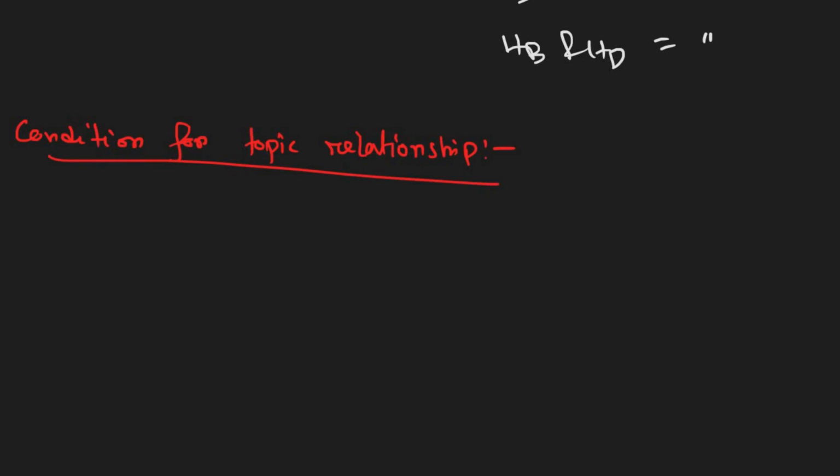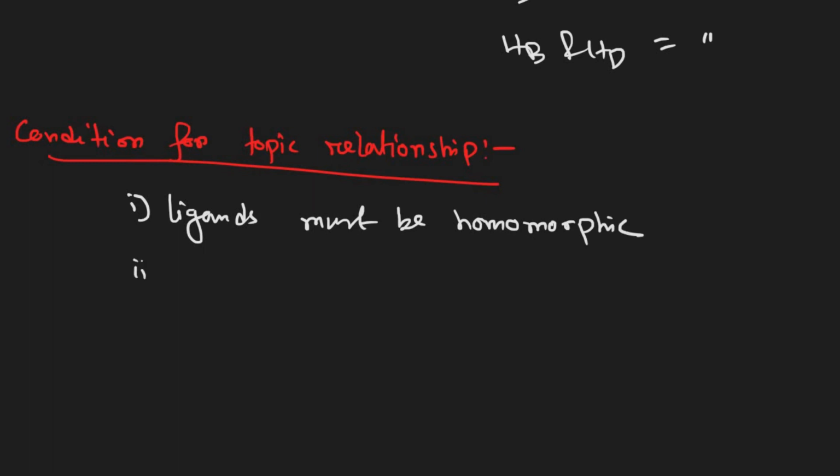The first condition is that ligands must be homomorphic, and the second condition is that ligands must be stereoheterotopic. These two conditions are the major conditions we have to follow.